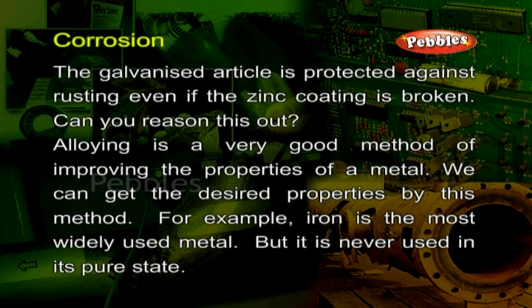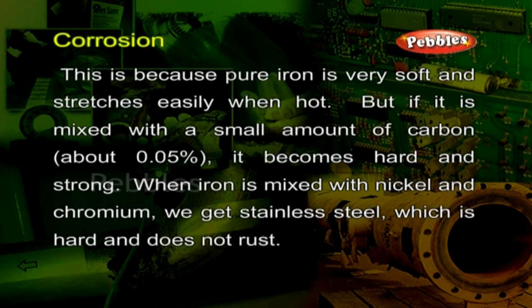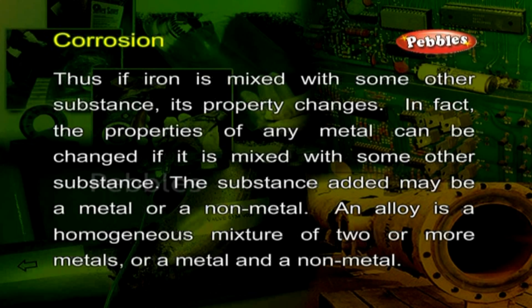Alloying is a very good method of improving the properties of a metal. We can get the desired properties by this method. For example, iron is the most widely used metal, but it is never used in its pure state. This is because pure iron is very soft and stretches easily when hot. But if it is mixed with a small amount of carbon, about 0.05%, it becomes hard and strong. When iron is mixed with nickel and chromium, we get stainless steel, which is hard and does not rust. Thus, if iron is mixed with some other substance, its properties change.